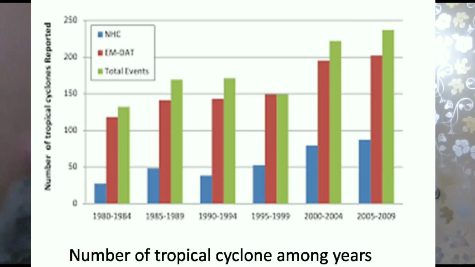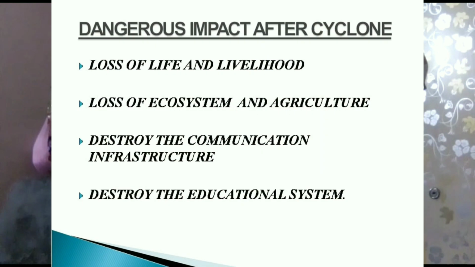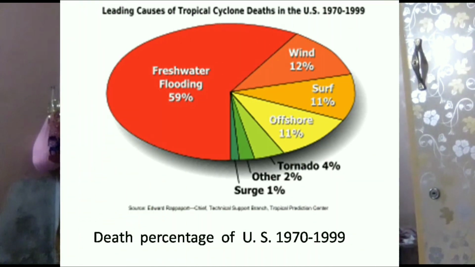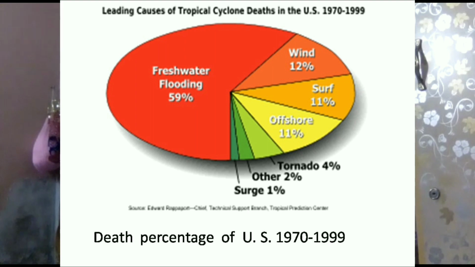Even while inland, heavy rainfall can lead to landslides in mountainous areas. Fallen trees can block roads and the stagnant water can cause the spread of diseases. Communication infrastructure may be destroyed, hampering cleanup and rescue efforts. Nearly 2 million people have died globally due to tropical cyclones. Economic losses and future vulnerability are the greatest impact in affluent countries with developed infrastructure.